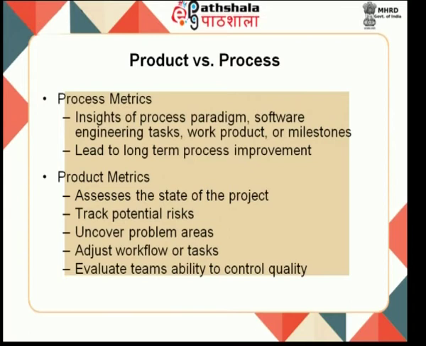Otherwise, reduce it to 5 lines per execution, like that you do execution and find the errors. You adjust the workflow and the task. Finally, you have to go to your team who can control and evaluate and find your work quality, so that you are controlled correctly.